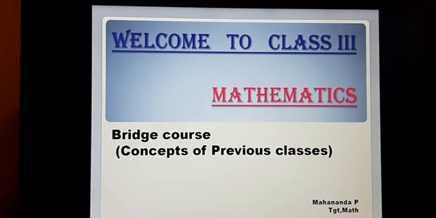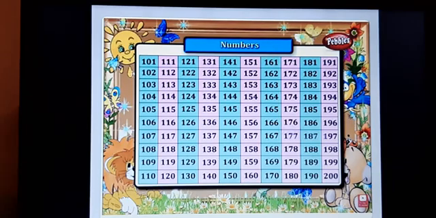For example, in your previous classes or primary classes, you learned ONE for 1 in words, TWO for 2, like that, or NINETY-FIVE for 95, with the spellings you have learnt as words. In the same way, now you have to learn the words in the hundreds place, that is, 3-digit values. See, these numbers you were capable of writing in a particular sequence, like 101, 102, or 135, 136, or 168, like that.